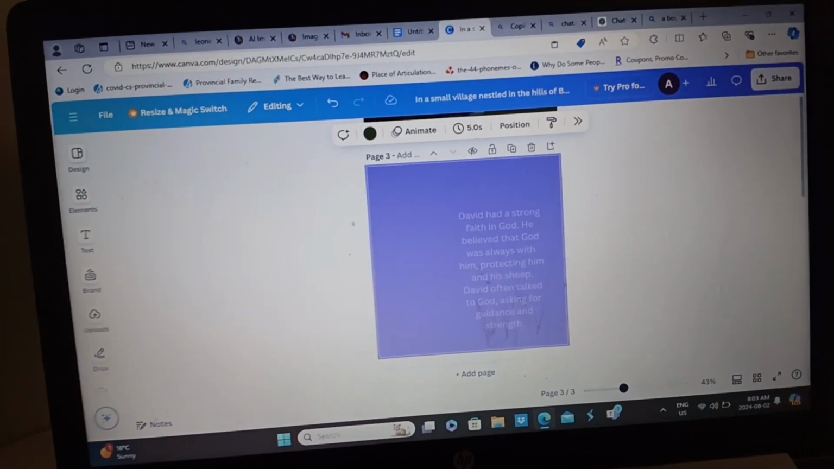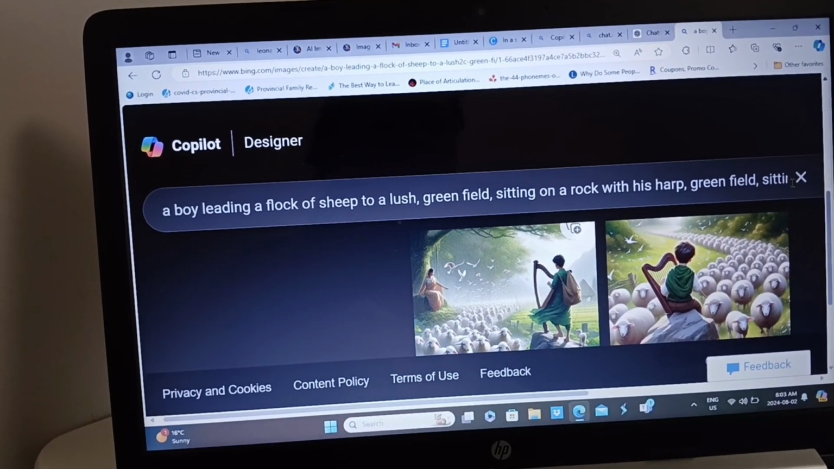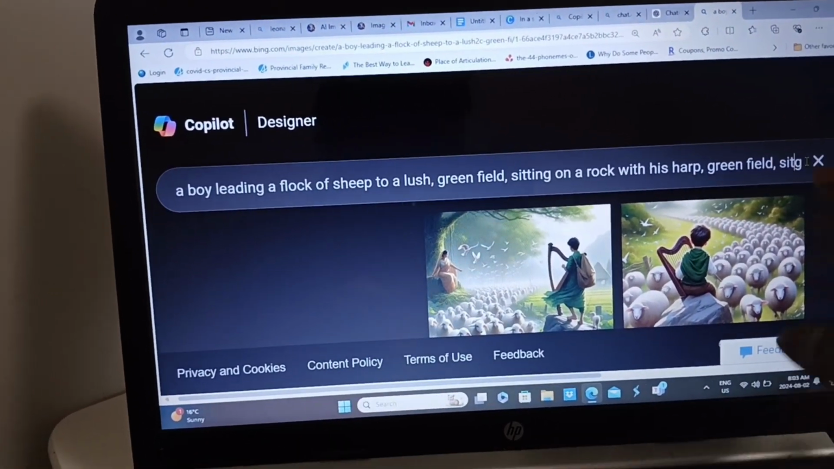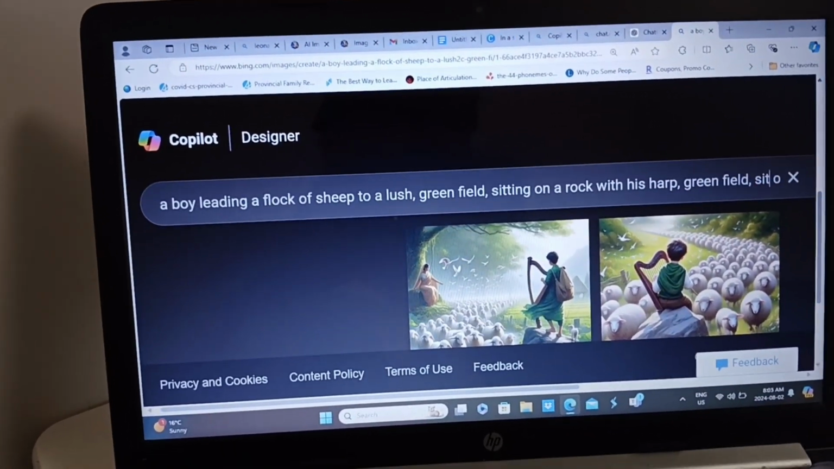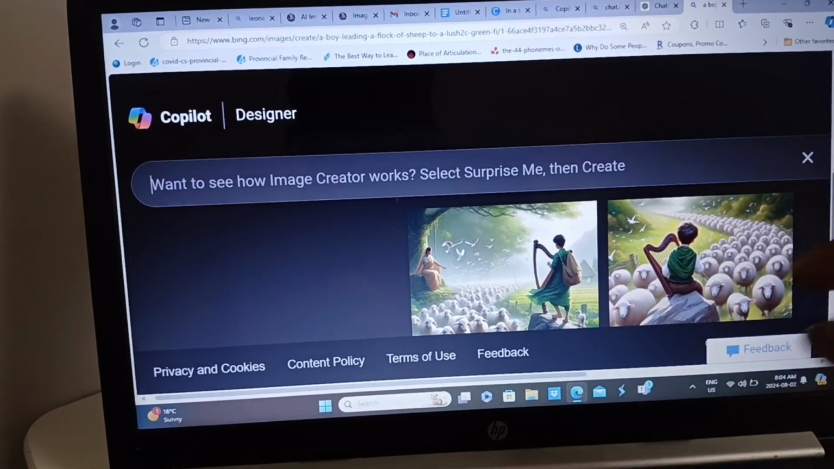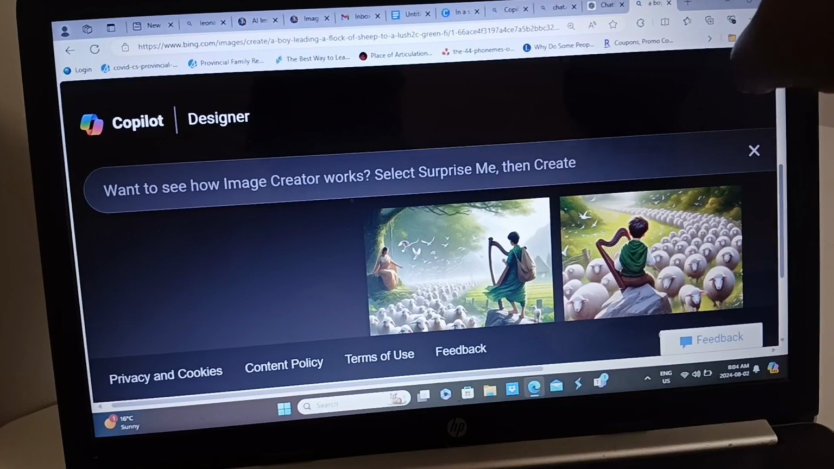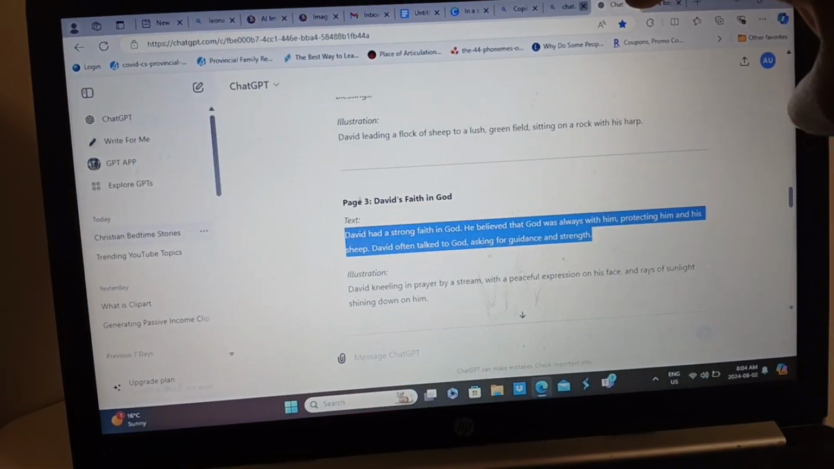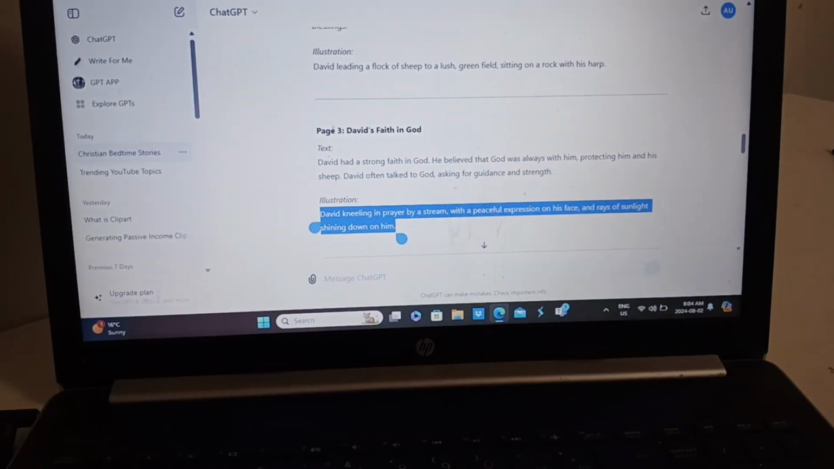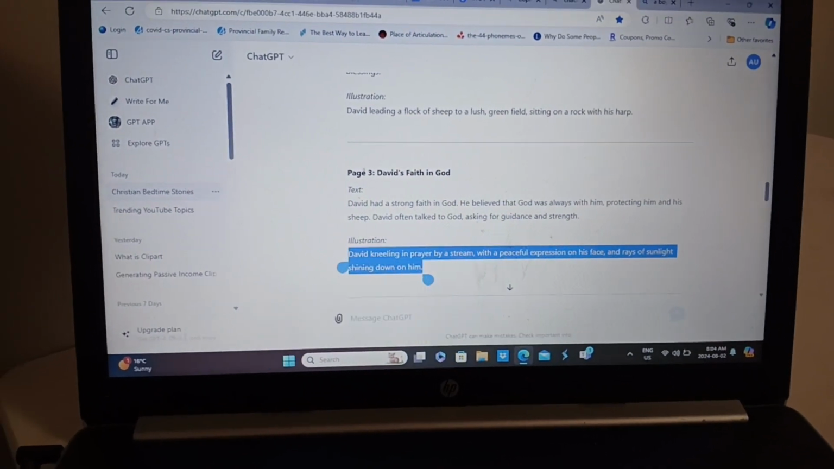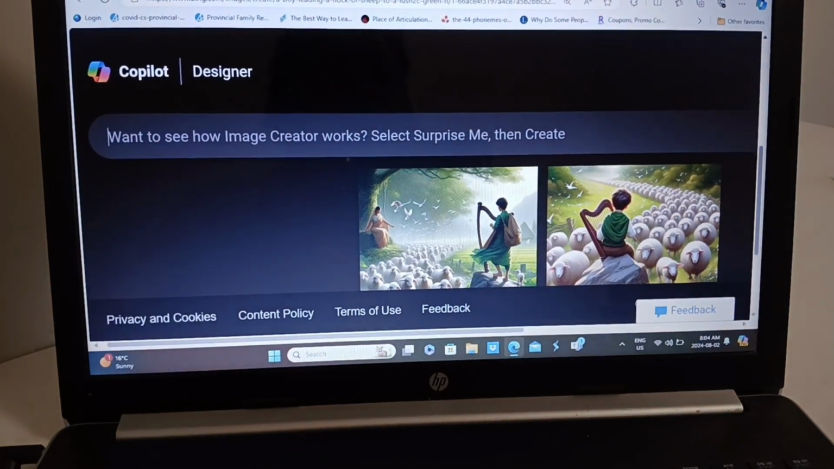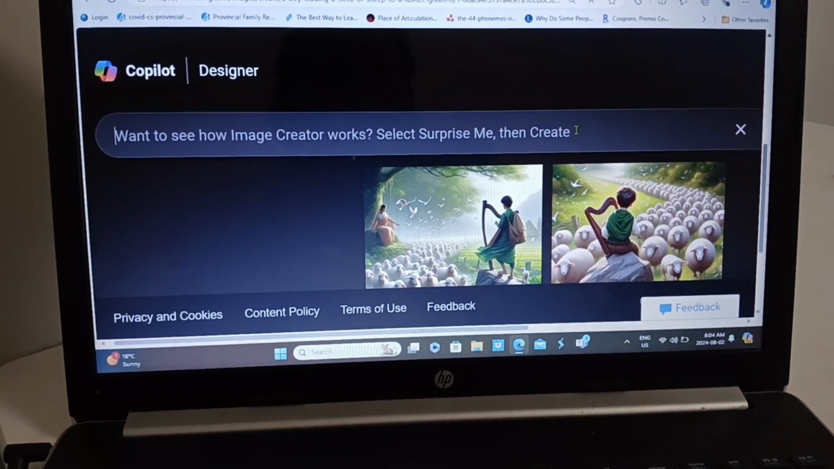We'll go over to the image generator and look for the image of a boy sitting or kneeling down and praying to God. So let's delete the former prompts and put in a new prompt. Go to ChatGPT, copy the prompts, and put this prompt into Bing Image Creator. I paste.